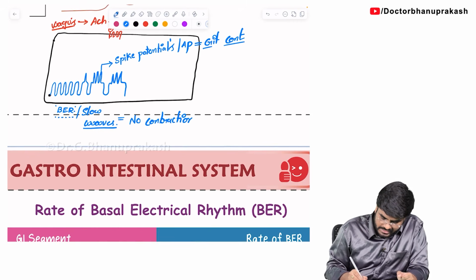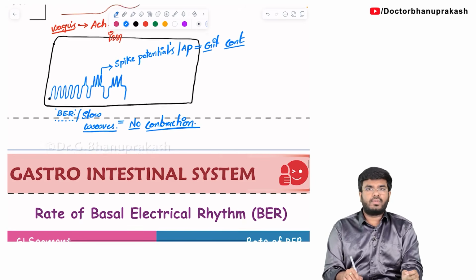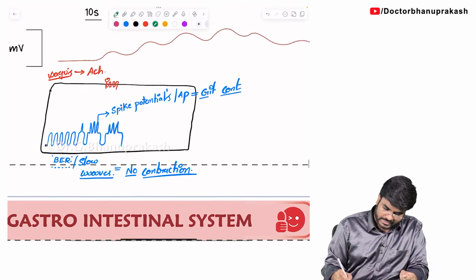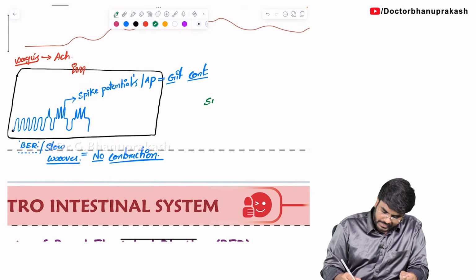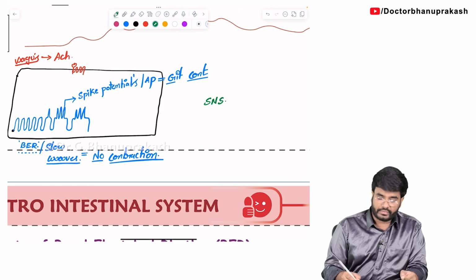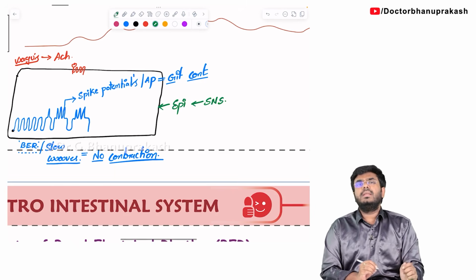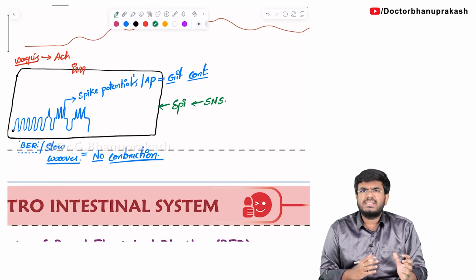Okay, no contractions. They are just simple voltage fluctuations. Now, whenever the sympathetic nervous system is activated, let's say in this fellow the sympathetic neurons are activated, what will the sympathetic neurons release? Epinephrine. Whenever epinephrine is acting on the cells, tell me,